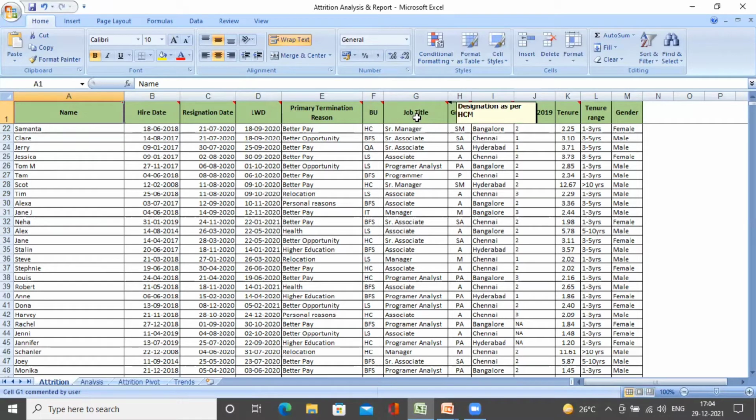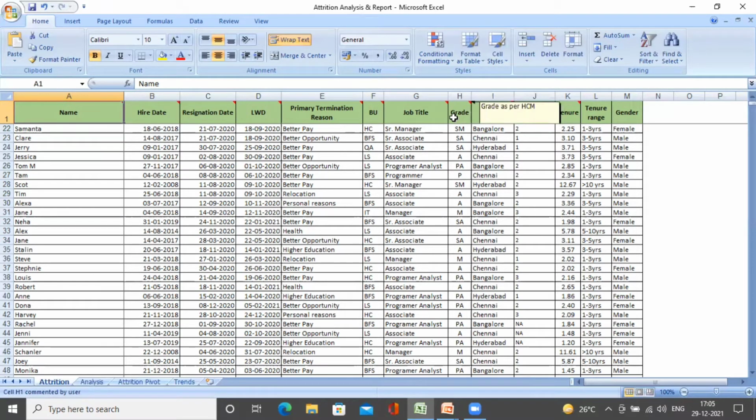The job title is the title or the designation as per HCM on their last working day. This is where it is important for the HR to understand the hierarchy of that organization. Usually at entry level, we may have programmers or programmer analysts, and at mid-level, associate and senior associate, followed by managerial level, which is manager, senior manager, and then the top level, which is director and above. These titles differ from organization to organization.